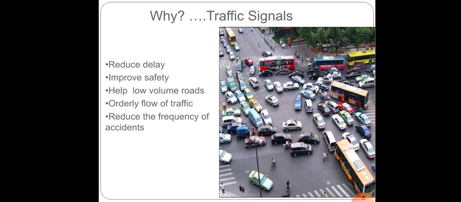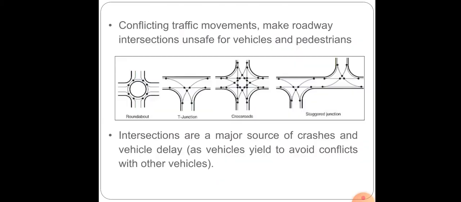So traffic signal is very much essential to reduce the delay, to improve the safety, to help low volume roads, and also for the orderly flow of the traffic, and to reduce the frequency of accidents. So like I told you, in conflicting traffic movements, that is at the road intersections and also the right turn traffic, there is always a possibility of occurrence of accidents.